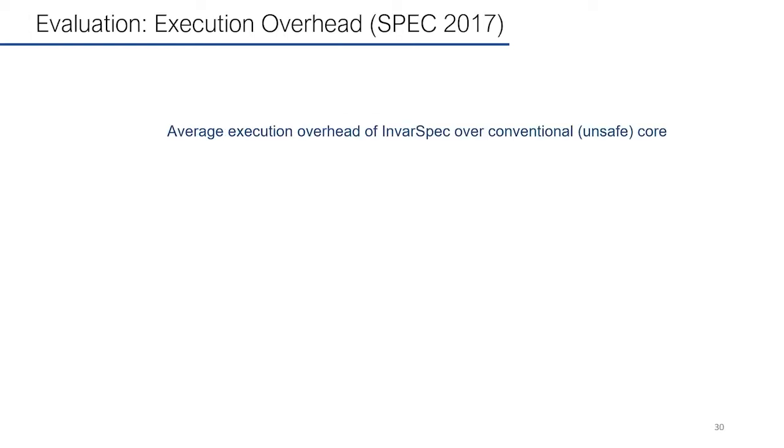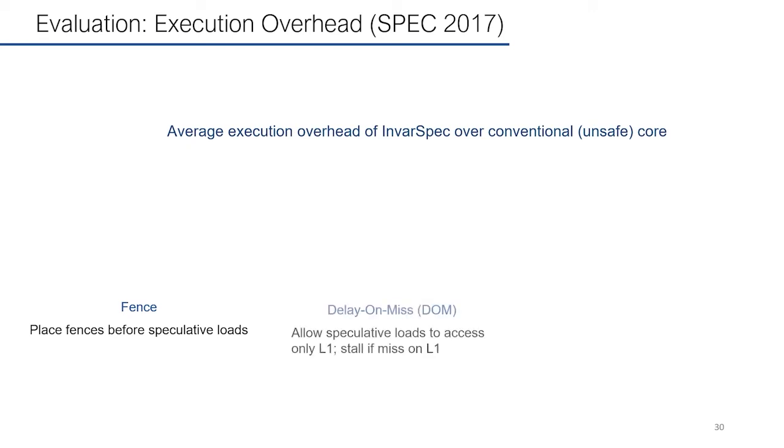To evaluate the effectiveness of InvarSpec, we measured the average execution overhead of InvarSpec over a conventional unsafe core on SPEC 2017 with Gem5. We evaluated 3 schemes in total. The first one is fence, which places fences before speculative loads. The second one is delay on miss. It allows speculative loads to access only L1, and it stalls if it misses on L1.